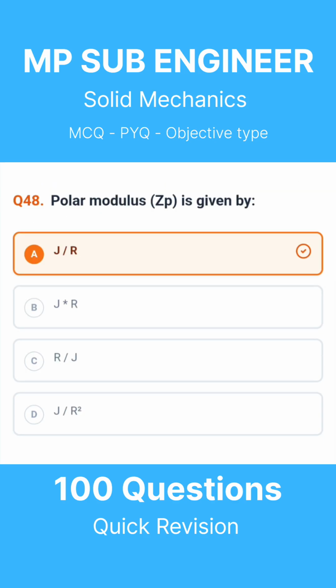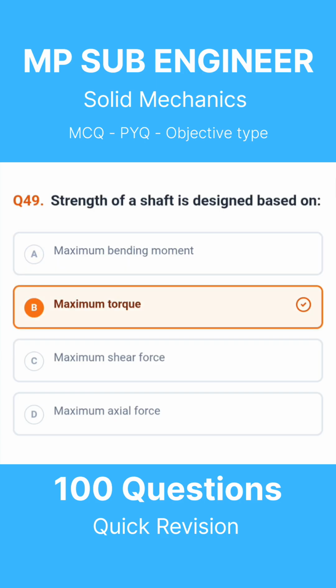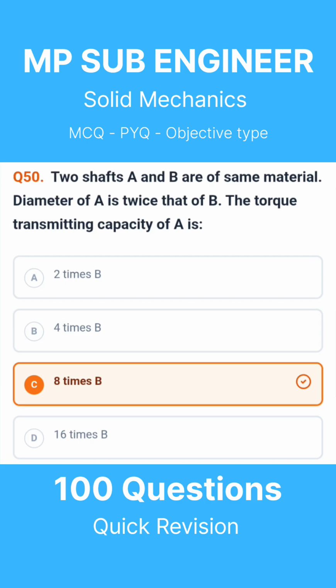Question 48. Polar modulus Zp is given by. The correct answer is J divided by R. Question 49. Strength of a shaft is designed based on. The correct answer is maximum torque. Question 50. Two shafts A and B are of same material. Diameter of A is twice that of B. The torque transmitting capacity of A is. The correct answer is 8 times B.